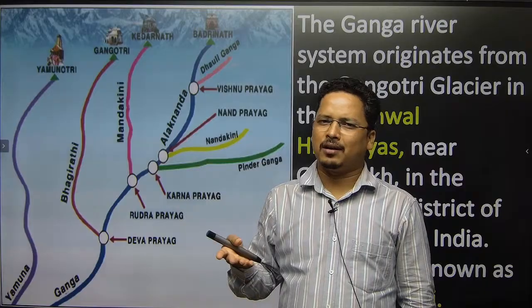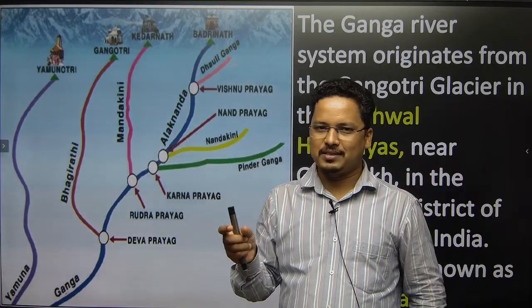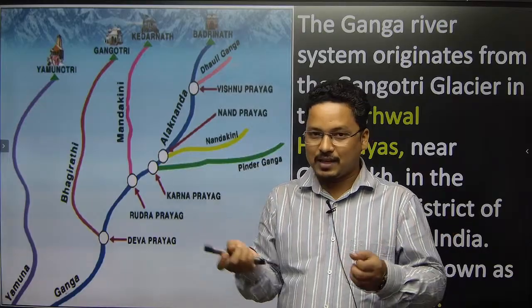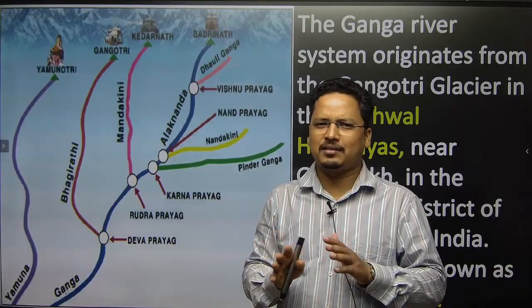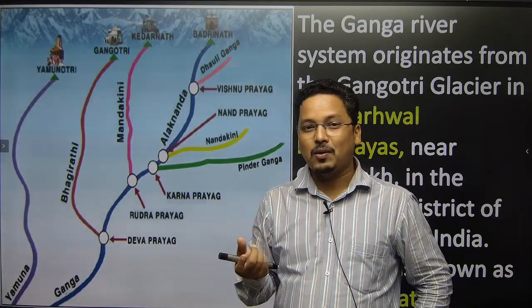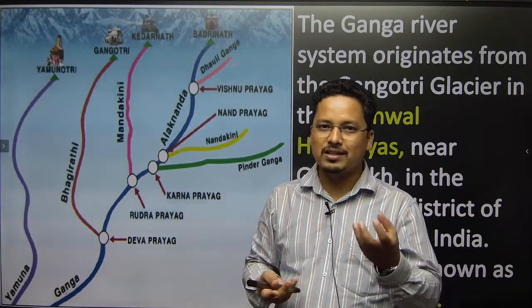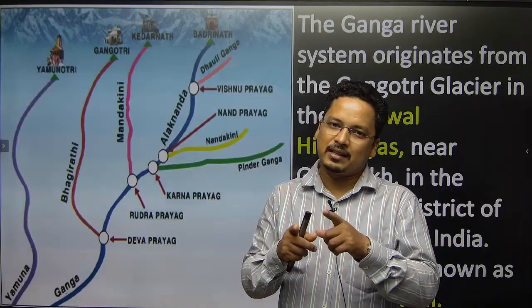You might have seen in the YouTube shorts that two water bodies are coming. One has blue water, one has muddy water. They're meeting together, right? I think everybody has gone through that once. That muddy water is the Alkananda. That blue crystal water is Bhagirathi. So these two rivers are meeting in Dev Prayag.